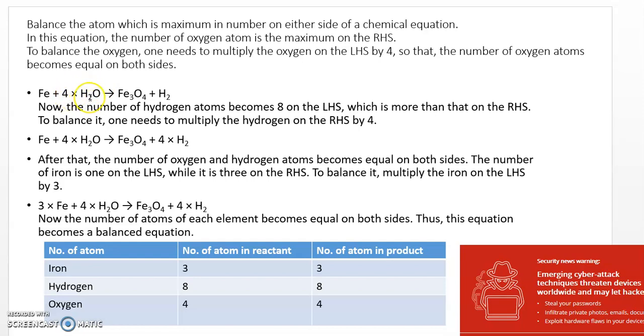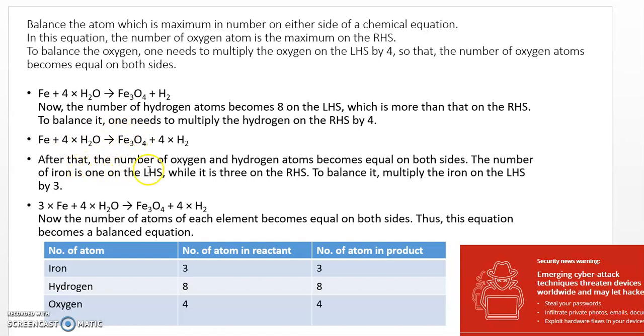Now if you multiply by 4, the number of hydrogen atoms becomes 8 on the left hand side, which is more than on the right hand side. To balance it you have to multiply here on the product side, that is, on the right hand side the hydrogen with 4. So you get 4 to the 8 here. So here also 4 to the 8 and oxygen becomes 4. So here also oxygen becomes 4.